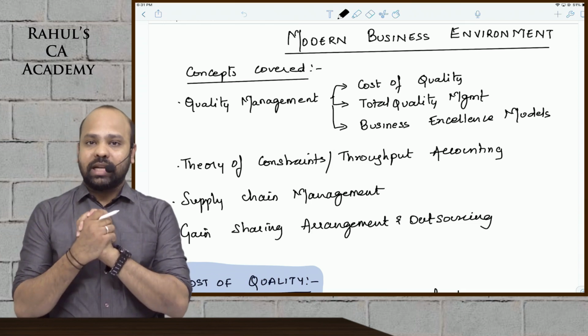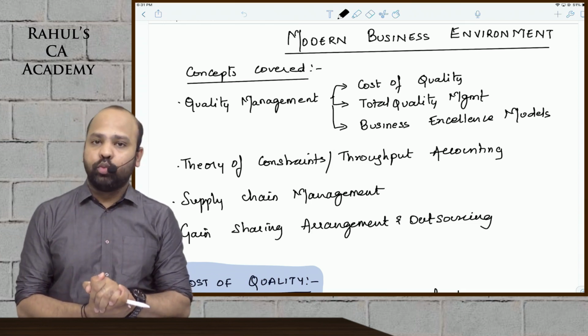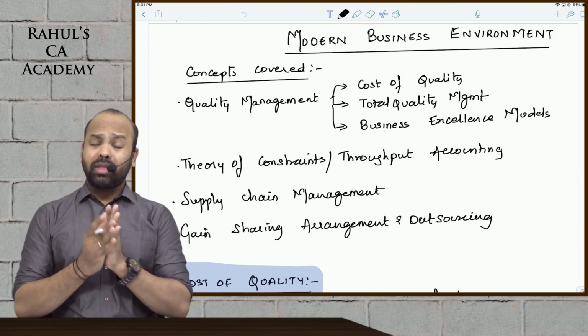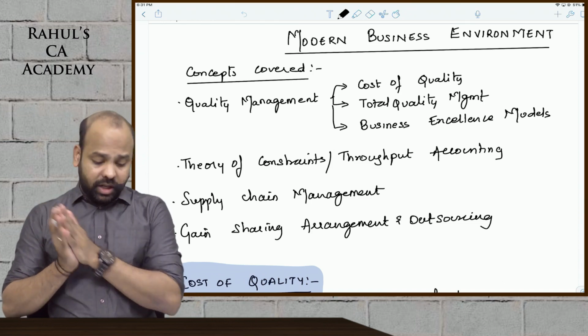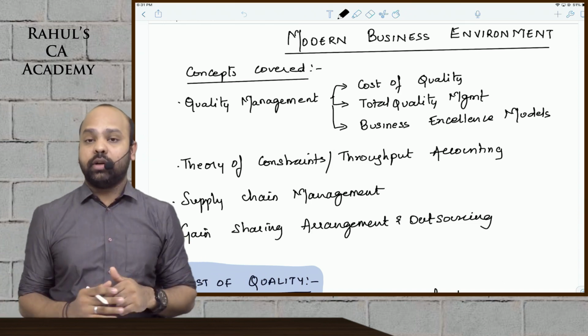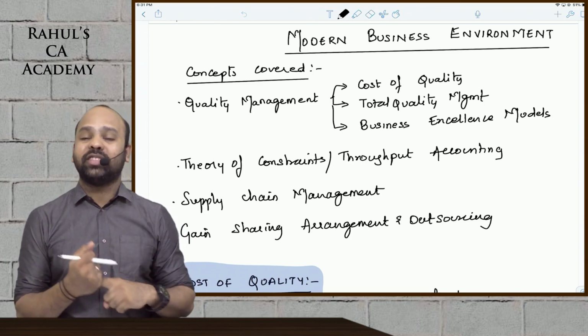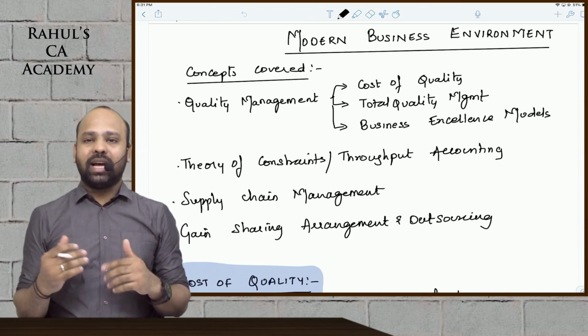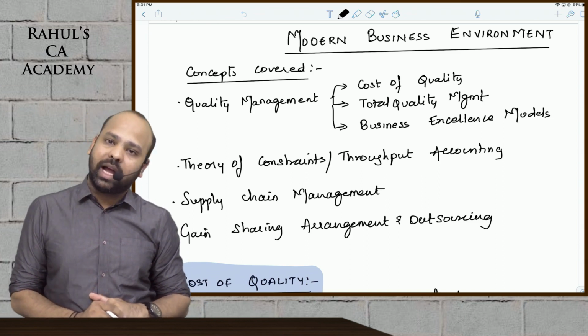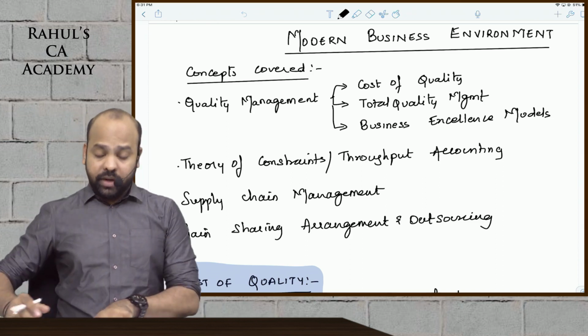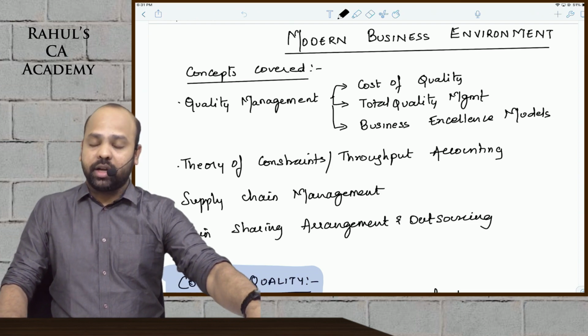Now, guys, let us start the revision of chapter 2, modern business environment. This chapter basically has 4 broad aspects covered. We have quality management, we have theory of constraints or throughput accounting, we have supply chain management, and the last part, we have outsourcing and gain sharing arrangements.